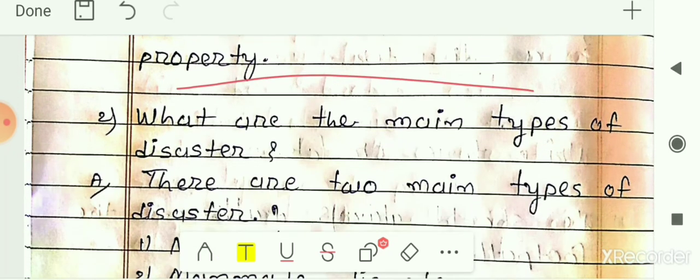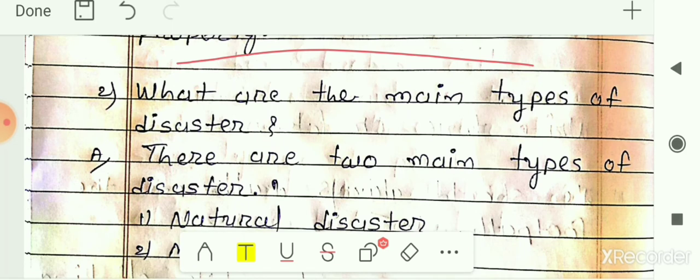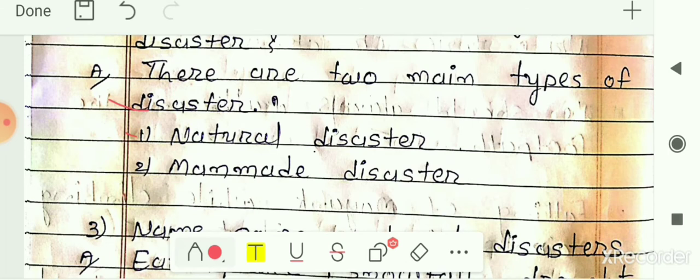Next question is, what are the main types of disaster? In disaster also some types are there. So there are two main types of disaster. The first one is natural disaster, which occurs naturally, and the other type is man-made disaster, which is caused by a person or people.